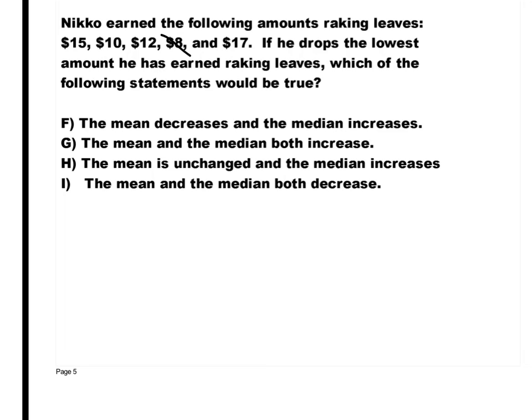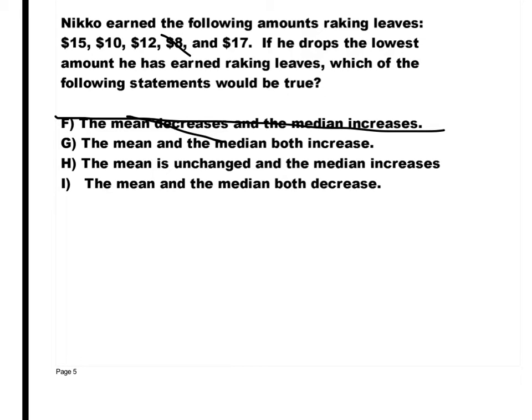So let's go through each and figure it out. The mean decreases and the median increases. The mean decreases, okay, would it decrease if we drop the lowest number? Well, let's think about it. For California, when we dropped the highest number, what happened to the mean? It went down. It decreased. What do you think is going to happen if you drop the lowest number? It would go up. So that's out. So it doesn't matter if the median increases or decreases. F is wrong.